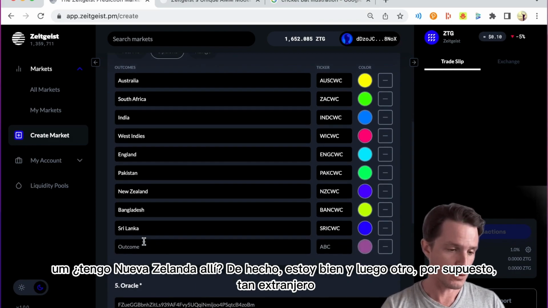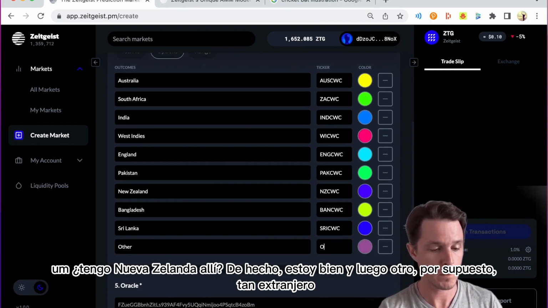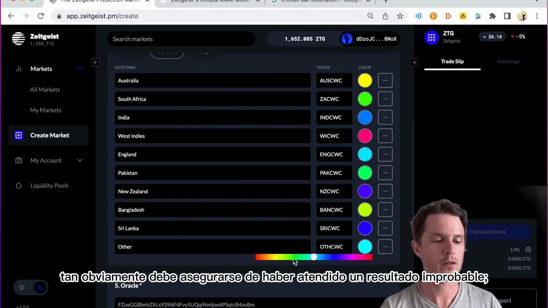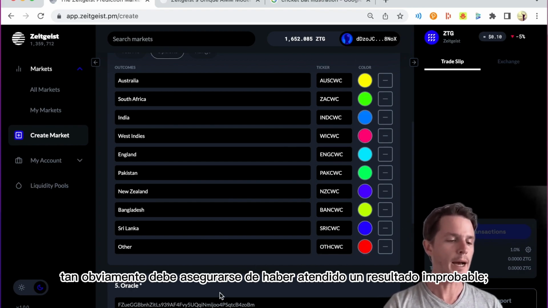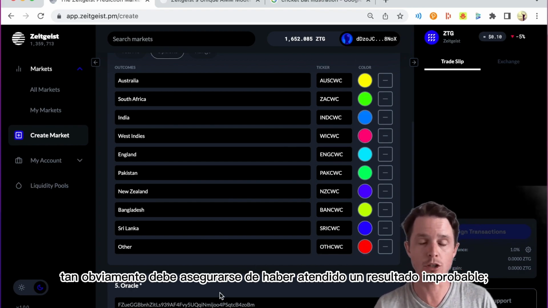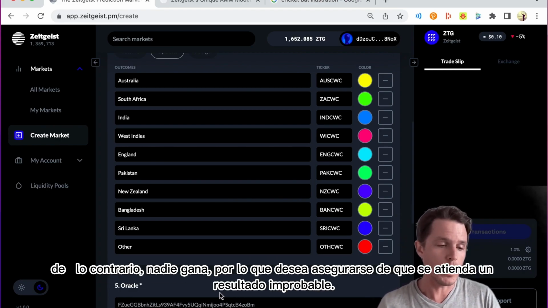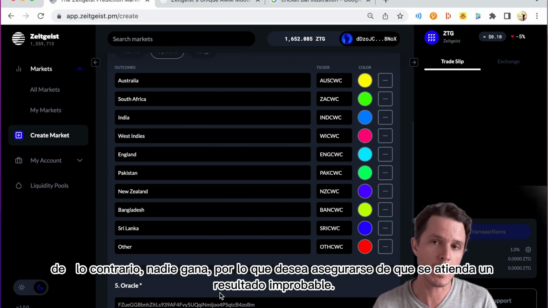And then other, of course. So what is a color that we don't really have much of? A nice bright red. So obviously you need to make sure that you have catered for an unlikely outcome. Otherwise no one wins. So you want to make sure that an unlikely outcome is catered for.